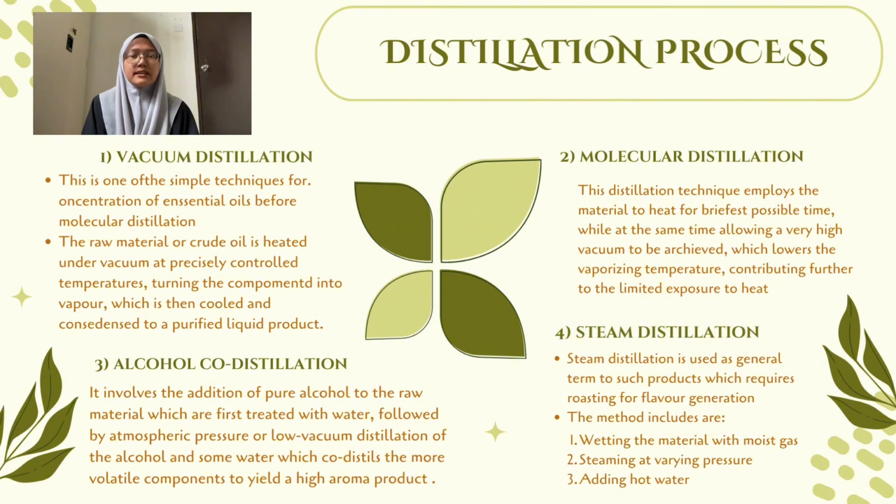Distillation has four parts. First is vacuum distillation. This is one often simple technique for concentration of essential oil before molecular distillation. The raw material or crude oil is heated under vacuum pressure and controlled temperature, turning the components into vapor, which is then cooled and condensed to a purified liquid product.